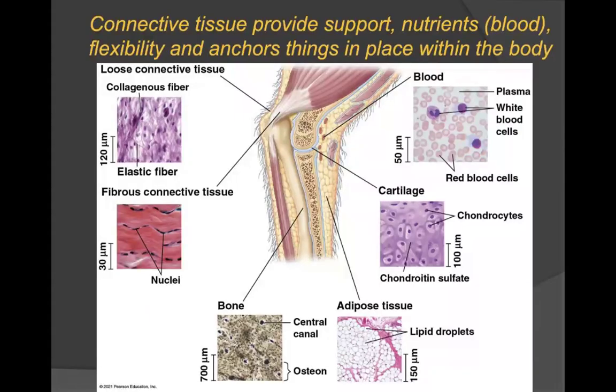In general, connective tissue is very important in providing support, nutrients, flexibility, and anchoring things in place within the body. Take a look at the diagram below to see how all of these different types of connective tissue relate to each other.